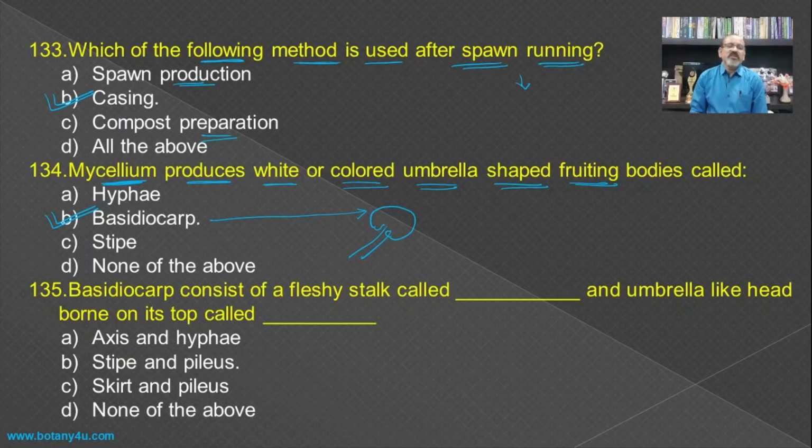It is responsible for the formation of basidiospores. Then, the basidiocarp consists of a fleshy stalk called this one. Earlier we have seen that this is known as the stipe, and the umbrella-like head borne on its top is known as the pileus. So stipe and pileus is the answer.